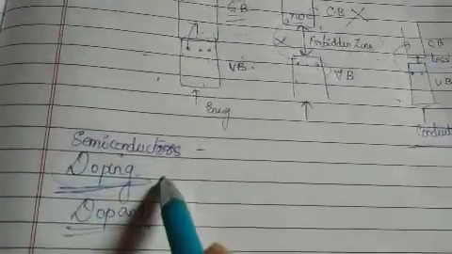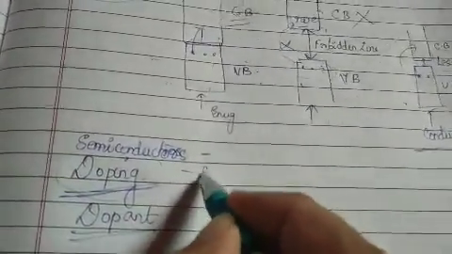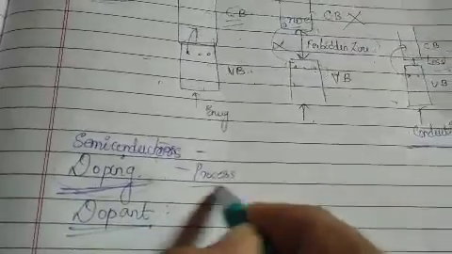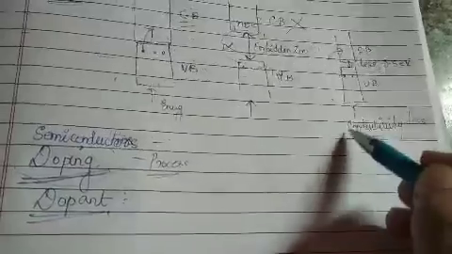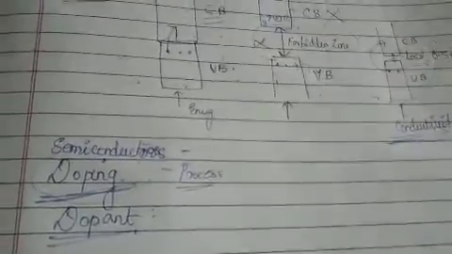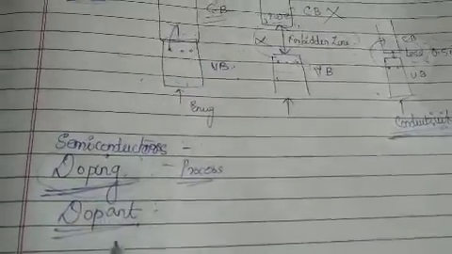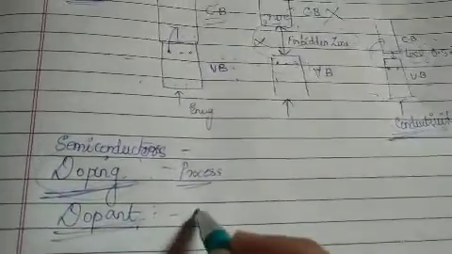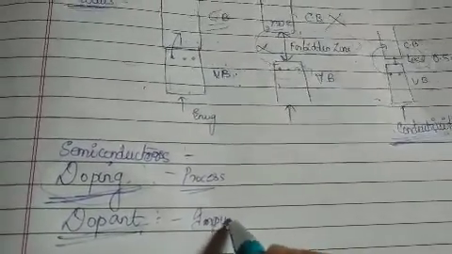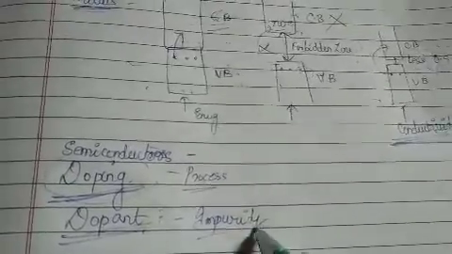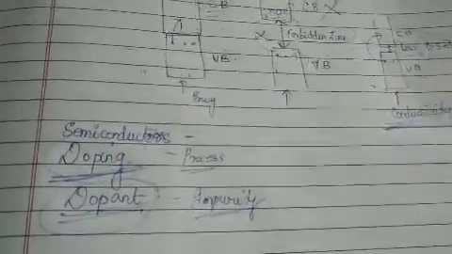So doping means, once again I am saying, it's a process of adding an impurity to semiconductors in order to increase the conductivity. Whereas dopant means whatever impurity you are going to add.